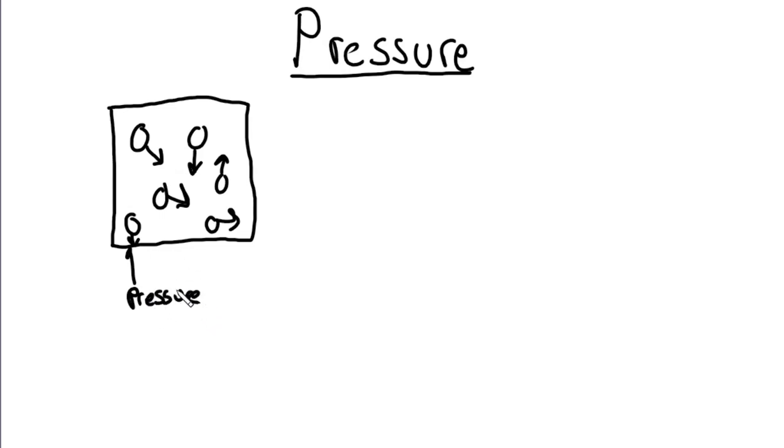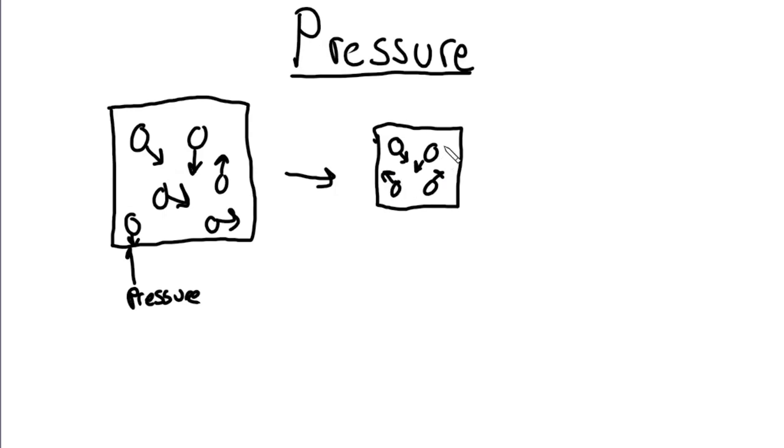Okay, so now that we've established what pressure is, what would happen if we were to reduce the size of the container? Well, if we were to make the container smaller, the same number of particles, so we will have 6 particles, freely moving as it's still a gas. Now we will notice that more of the particles will be hitting the sides of the container. So this will lead to a higher pressure.